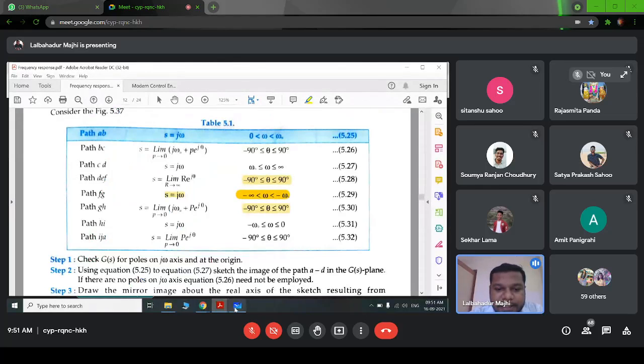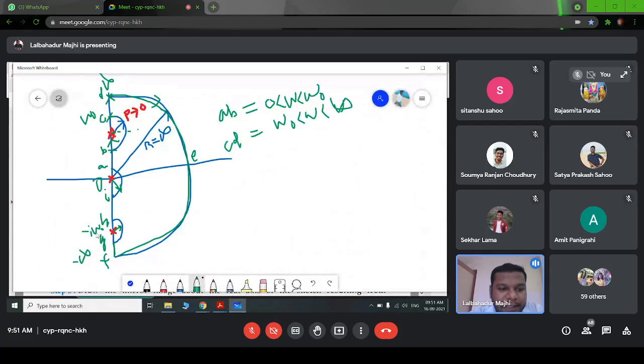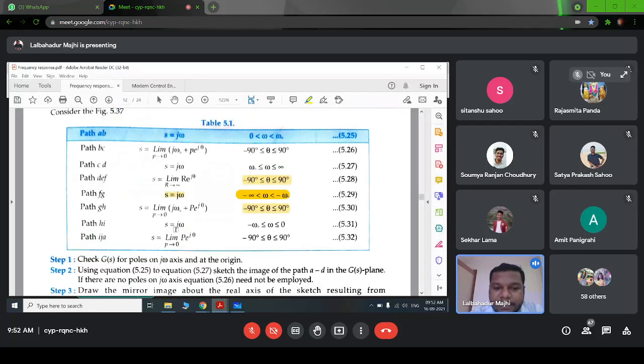Similarly, for this path, omega 0 to, it will be minus 0, to plus 0, or you can say up to 0. Similarly, for this path, we have to put limit p tends to 0, and we have to calculate this one.